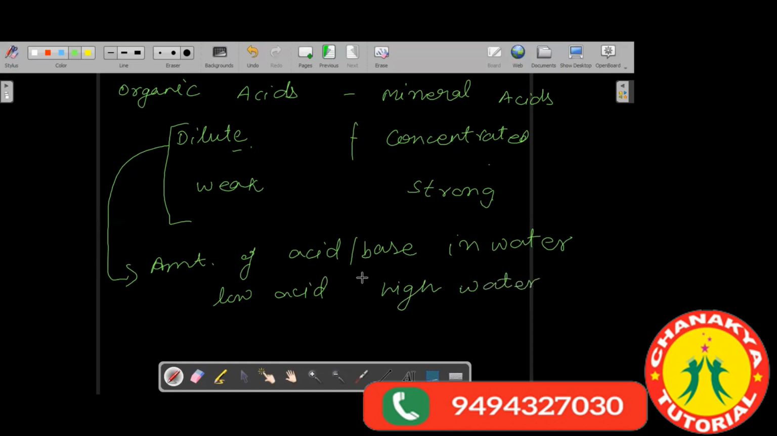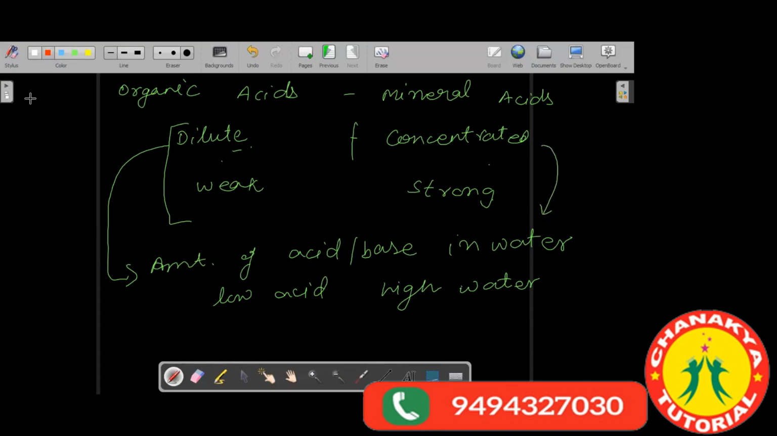However, there is no perfect line between them, like more than this is low and more than this is high. It's not like that. But depending on a few rules, we say the acid is weak, the acid is dilute, or the acid is concentrated. Dilute acids also have some water content, and concentrated acids also have some water content.